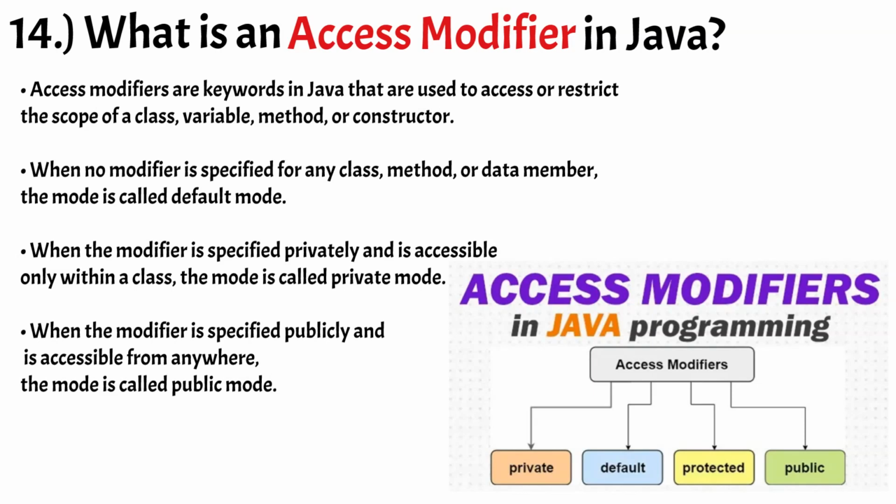When the modifier is specified privately and is accessible only within a class, the mode is called private mode. When the modifier is specified publicly and is accessible from anywhere, the mode is called public mode. It has the widest scope among all the modifiers. There is no restriction on its usage.